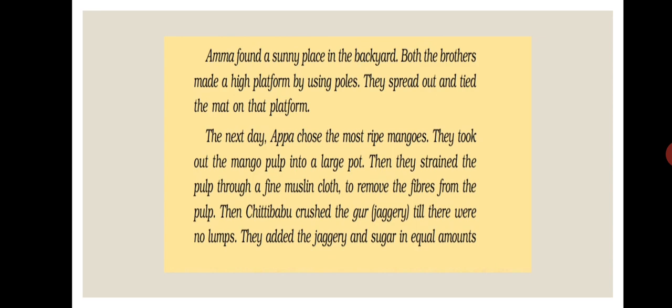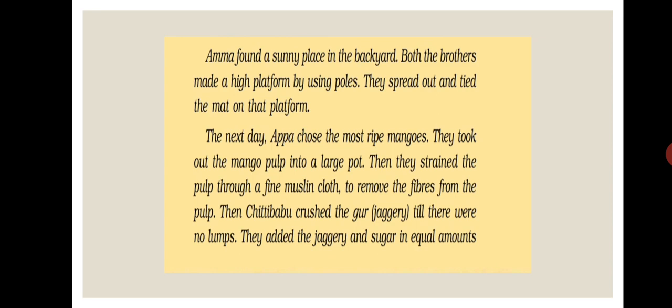If a question comes that why Appa chose the most ripe mangoes, answer: most ripe mangoes have more juice and fewer fibers. Then they strained the pulp through a fine muslin cloth to remove the fibers from the pulp.